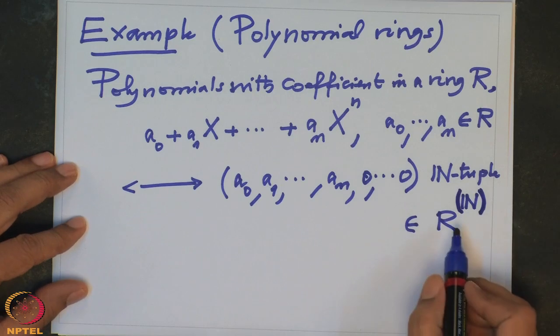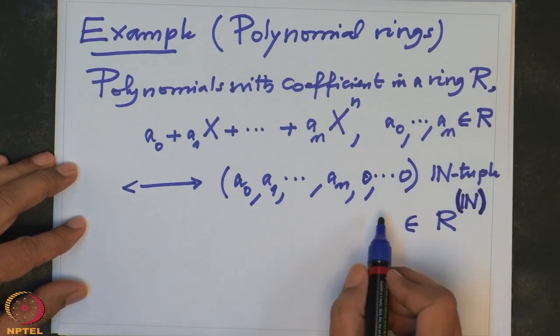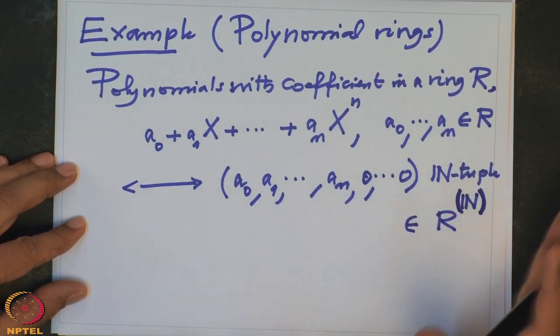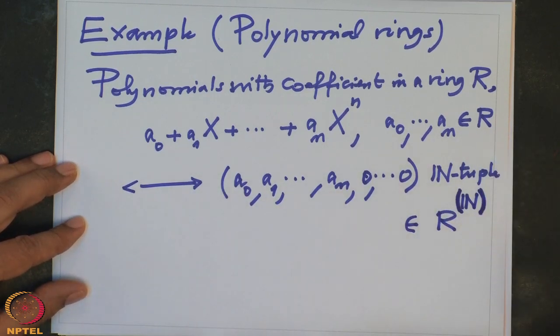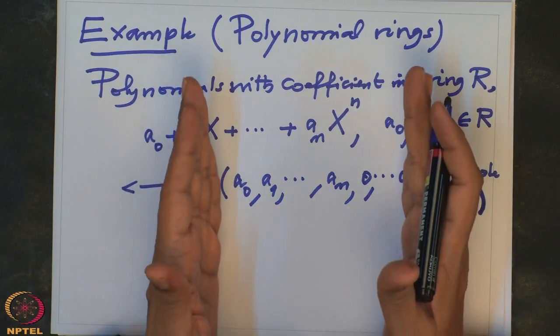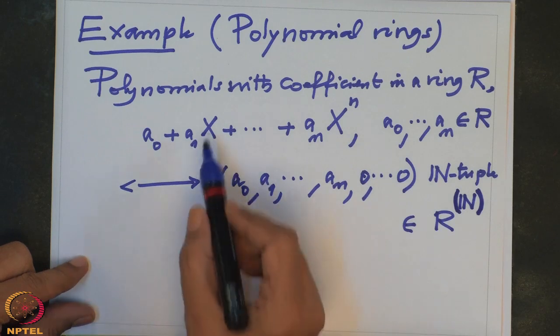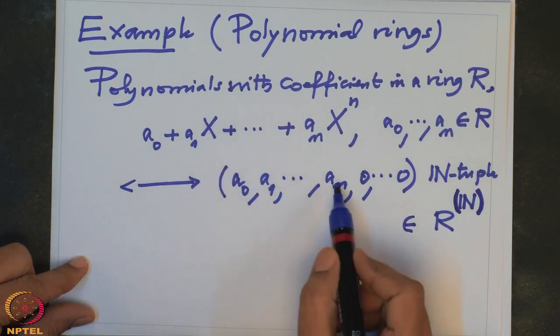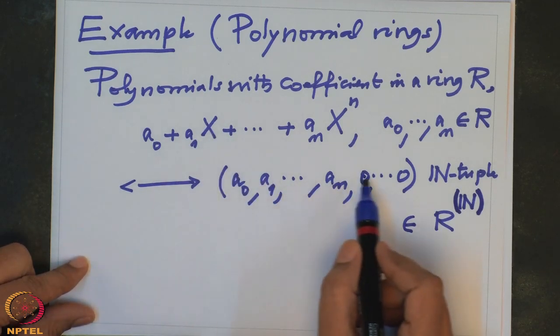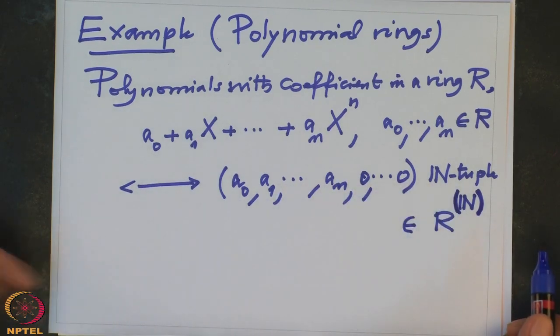That I want to write in the notation like this, with a round bracket. This means there are N-tuples with entries in R, and only finitely many entries are non-zero. So eventually, after some stage, all the entries will become 0. So either think like this or think of an expression like this: at the position of a1 you put a symbol x, and in the following positions you keep increasing the powers of x. That is typically how one thinks about a polynomial.